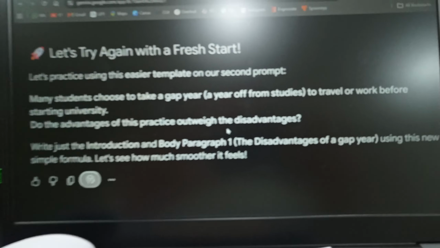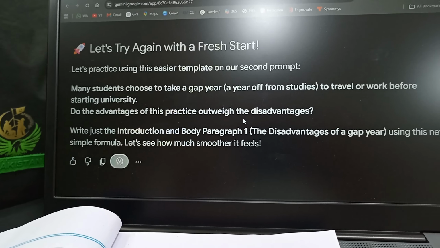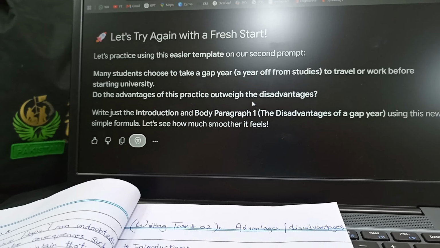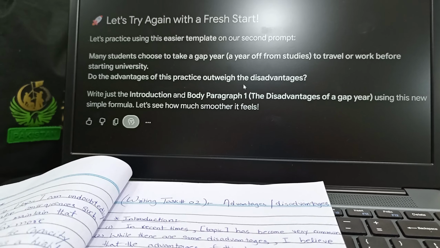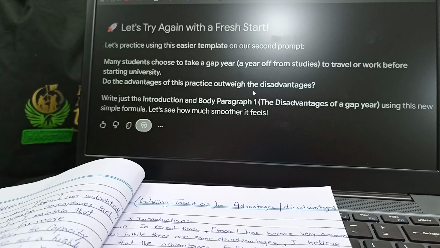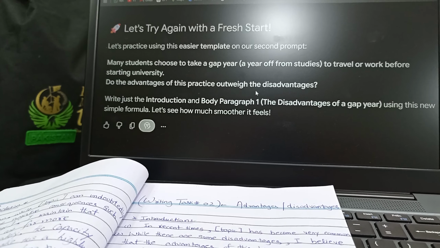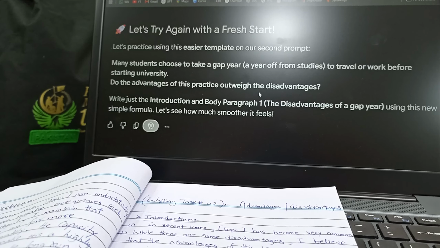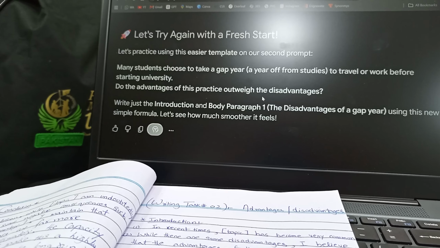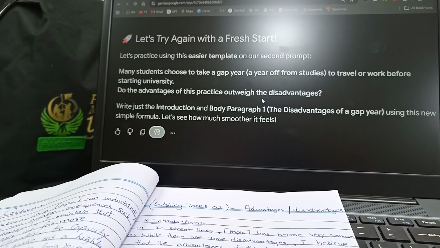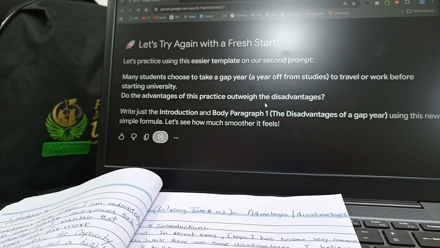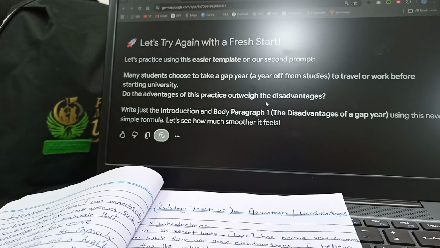Here you can see the statement: many students choose to take a gap year, a year off from studies, to travel or work before starting university. Do the advantages of this practice outweigh the disadvantages?